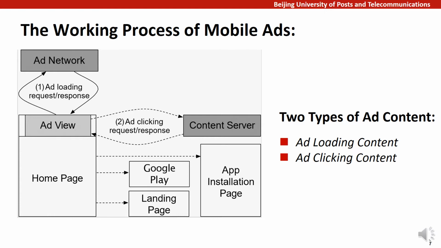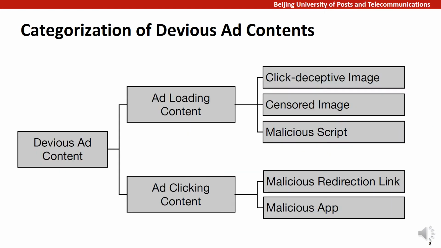While a few studies have focused on the deviousness of ad clicking content, there has been no study on ad loading content. Through a thorough investigation of the developer policies of popular app markets such as Google Play and Huawei, some media reports, and real-world apps, we make the following categorization of devious ad content, which comprises 5 groups.